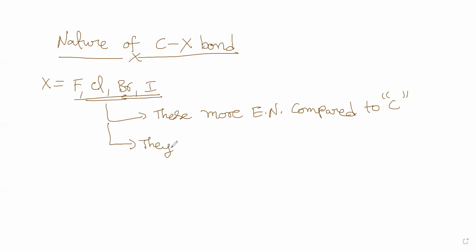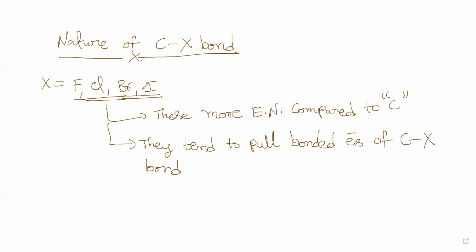They tend to pull the bonded electrons of the CX bond towards them, especially the first three: fluorine, chlorine, bromine. Iodine is a little bit less, but I can say that the first three elements have this strong property.